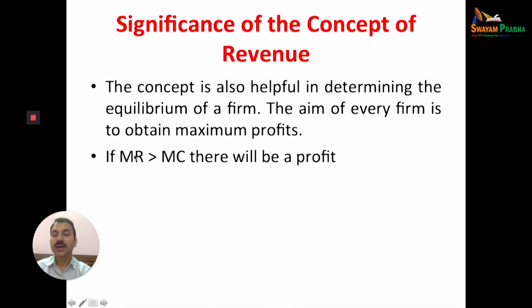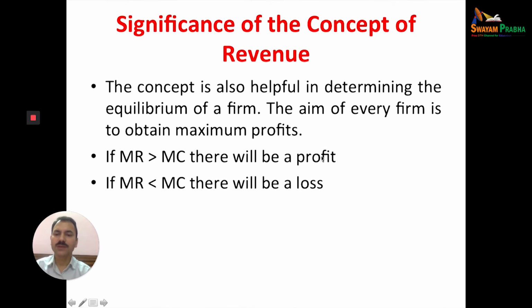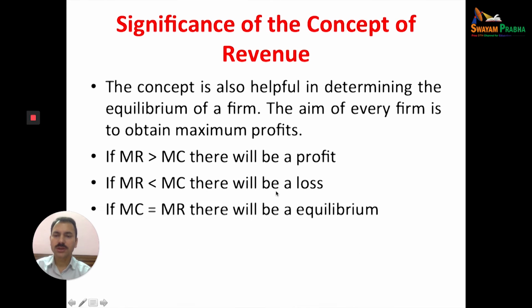When marginal revenue is greater than marginal cost, there will be profit. When marginal revenue is less than marginal cost, there will be loss. And if marginal cost is equal to marginal revenue, there will be the equilibrium position.